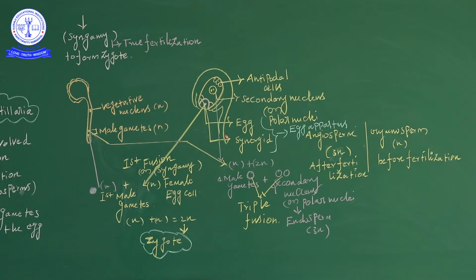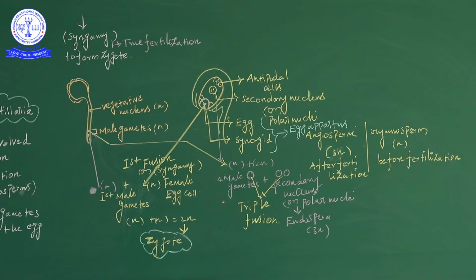Okay, next, in another process, another male gamete, in N condition, and also the polar nuclei or secondary nucleus present in the center of the embryo sac, two nuclei. Okay, 1, 2, 3 nuclei. So the fusion involves 3 nuclei. That is called triple fusion. The process is called triple fusion.